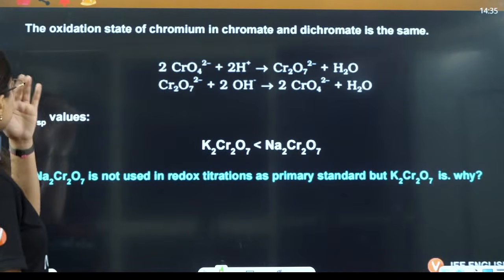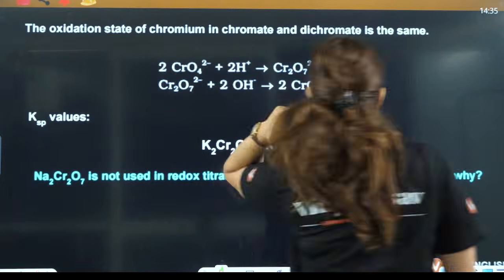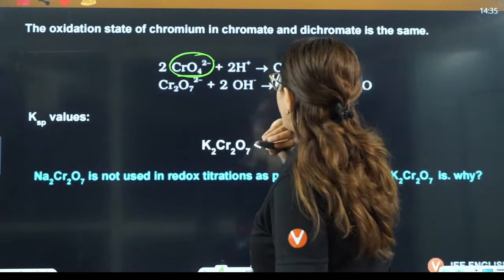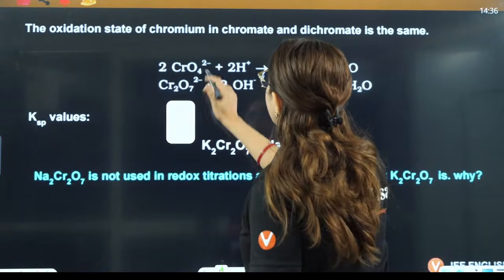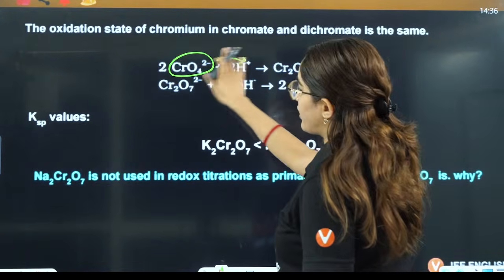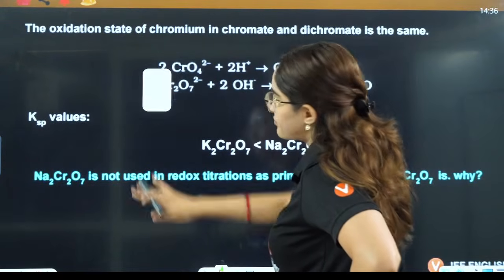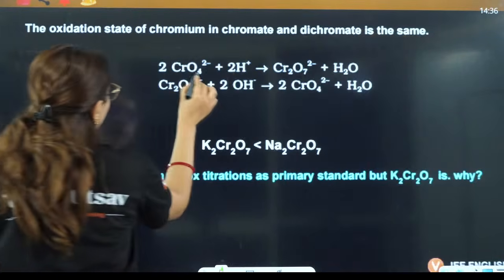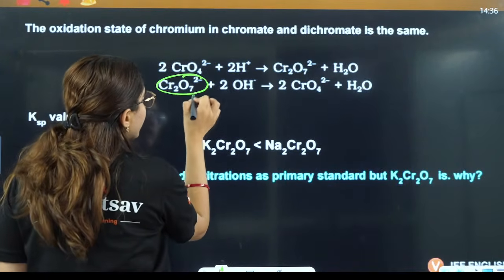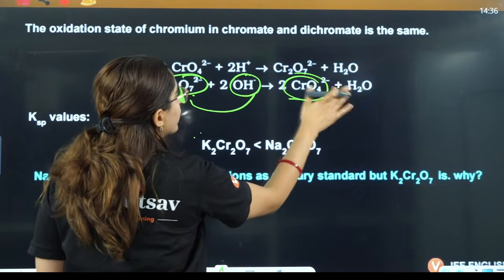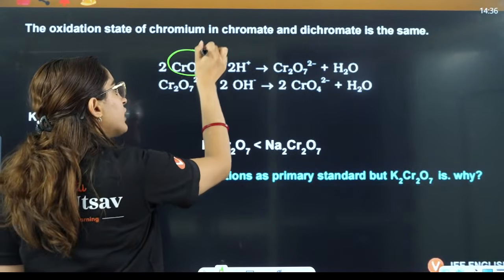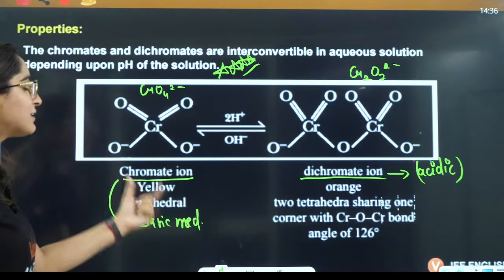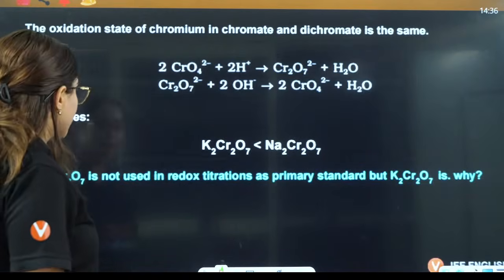Okay. Now they are saying the oxidation state of chromium in chromate and dichromate is same. See, this is chromate and this is dichromate. This is again pH sensitive, same question only. Dichromate exists only in acidic medium. If you give it basic medium, it will be converted to chromate. Chromate, if you give it acidic medium, will be converted to dichromate. So I have written it in a very simple way that dichromate exists in acidic medium, right?